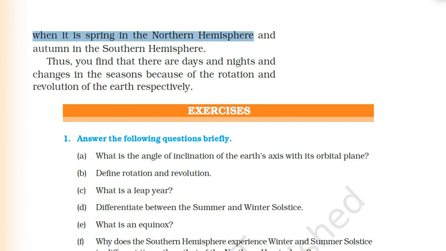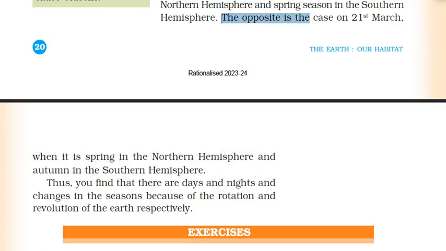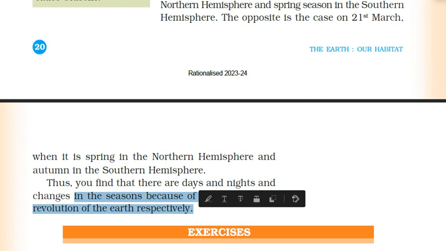It is spring in the northern hemisphere and autumn in the southern hemisphere. The opposite is the case on 21st March, when it is spring in the northern hemisphere and autumn in the southern hemisphere. Thus you find that there are days and nights and changes in the seasons because of the rotation and revolution of the Earth respectively.